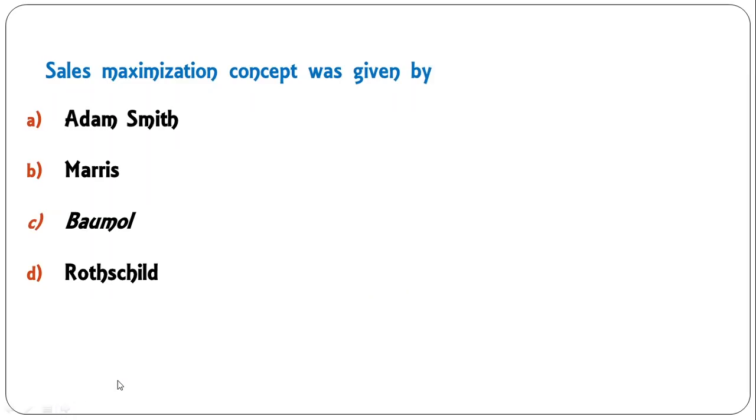Sales maximization concept was given by Adam Smith, Maris, Baumol, Rothschild. Sales maximization model was given by W.J. Baumol. C is the correct answer.